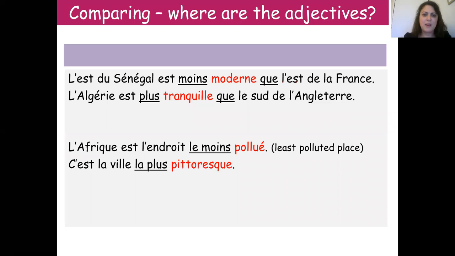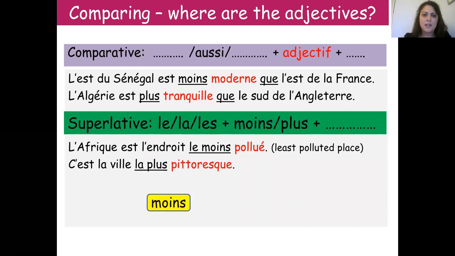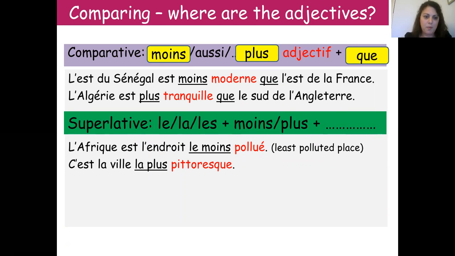So the adjectives, like we just talked about, for the comparisons, is after moins, aussi, au plus. Then we have adjective plus que. Now, if you want to look at the superlative, you need to have le, la, les. Then you have moins, au plus, depending if you want to say least or most, followed by the adjective.